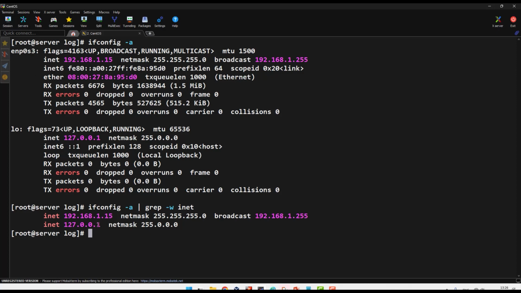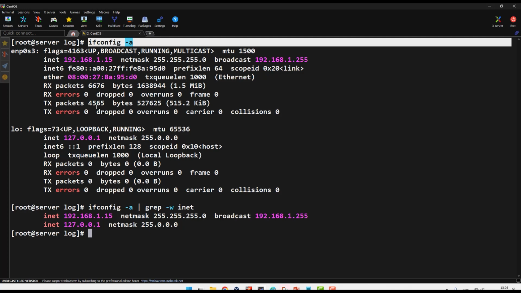I want to see which interface this IP comes from, especially if you work in Docker. Sometimes if you run ifconfig, you will see more than 10 interfaces. Most of them are virtual interfaces. So in many companies, when you go inside ifconfig, you find more than 10 or 20 interfaces, most of them virtual, or virtual IPs, VIP. So if you search like this, it is very troublesome. You can see a lot of IPs.